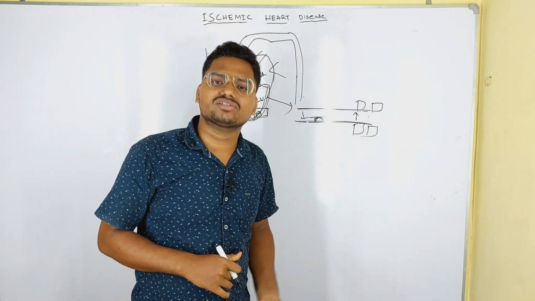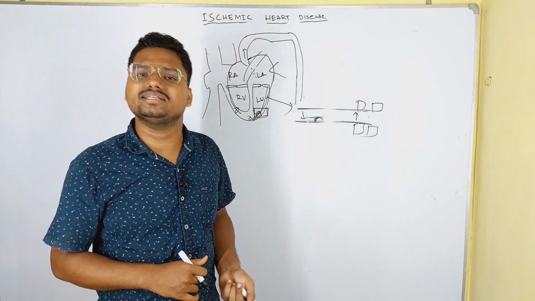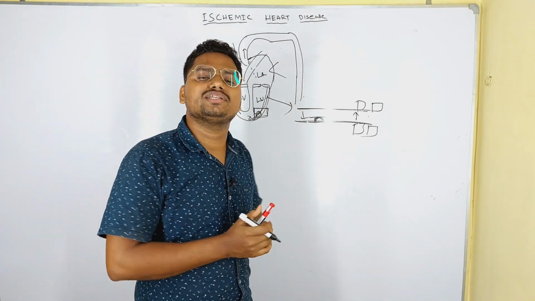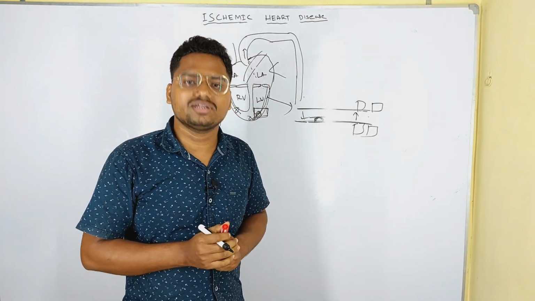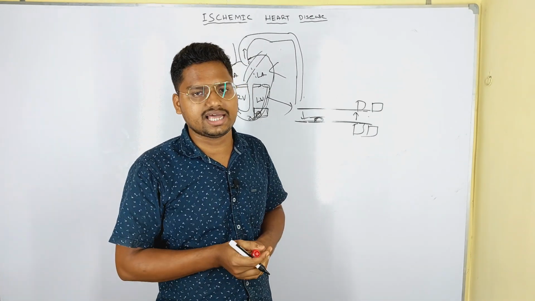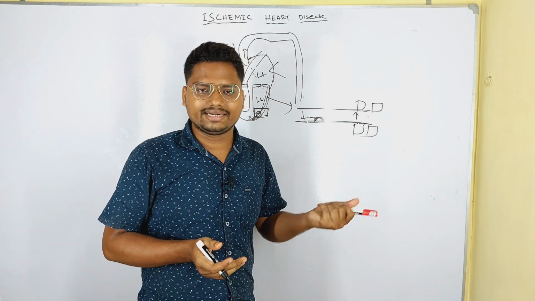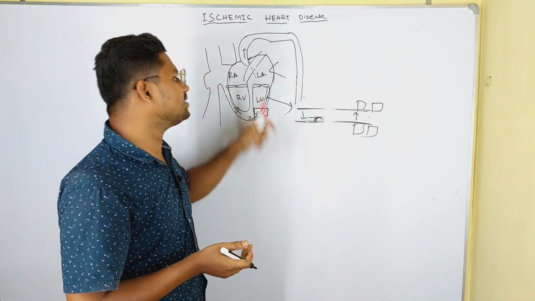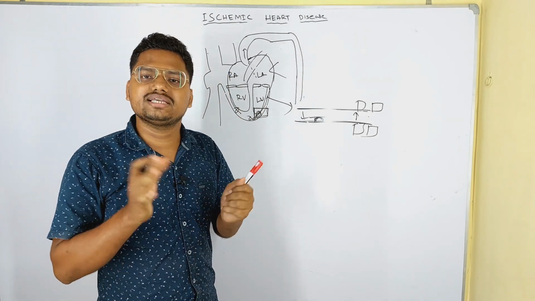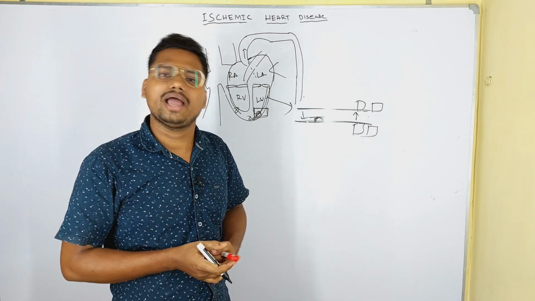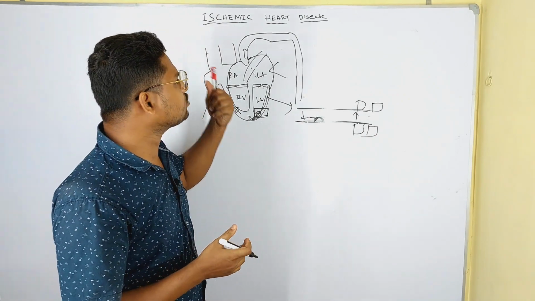Later we will discuss what angina is, what angina pectoris is. In that condition the patient has severe chest pain. There are different types: stable angina and unstable angina. We will talk about those later, but today we have discussed the ischemic heart disease, how it occurs and how it can affect our health, or affect our heart.